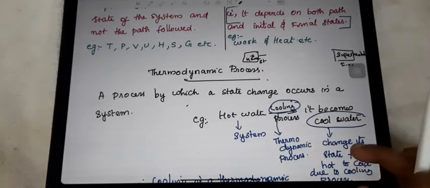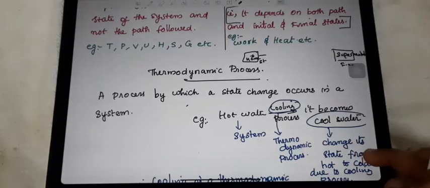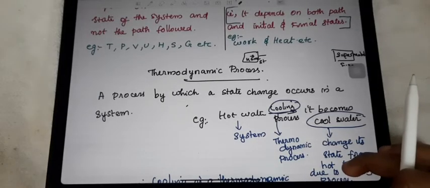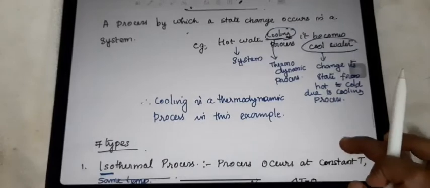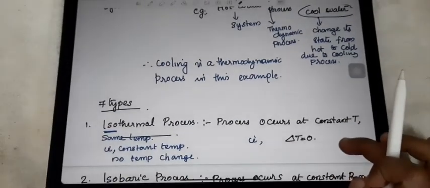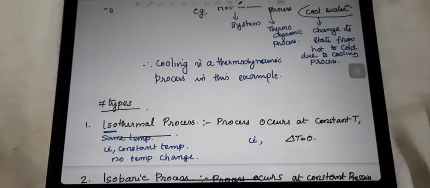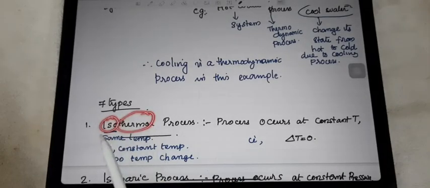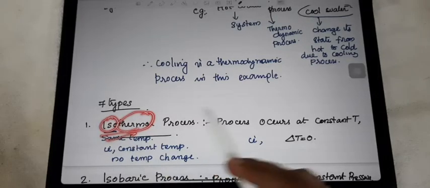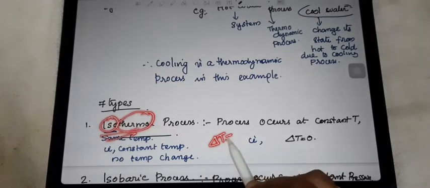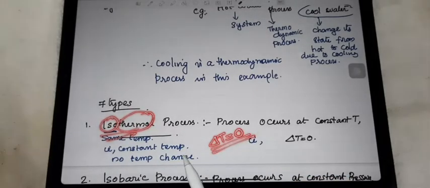Okay, this thermodynamic process is classified into 7 types. We can discuss the 7 types now. The first one is the isothermal process. Iso, you know the meaning, same. Thermal, temperature. So, isothermal means same temperature. Same temperature means there is no change in the temperature. If there is no change in the temperature, what will be the temperature change? It is considered as 0.